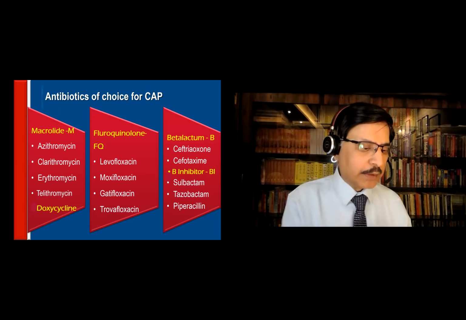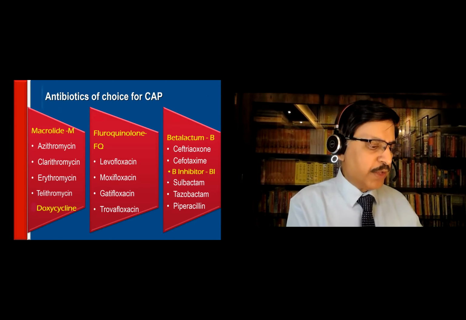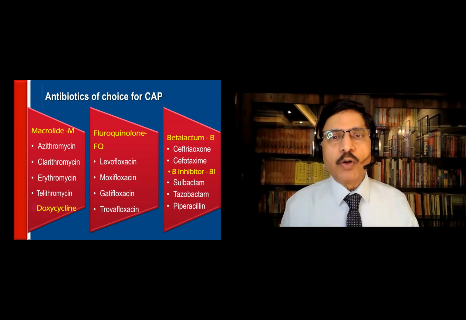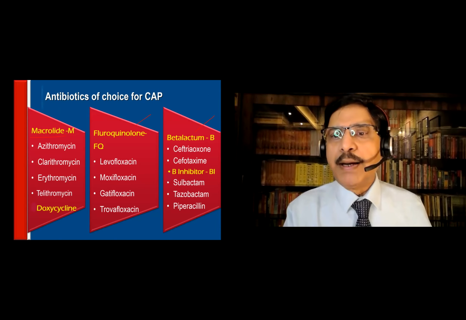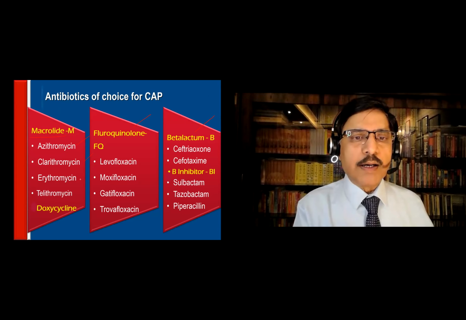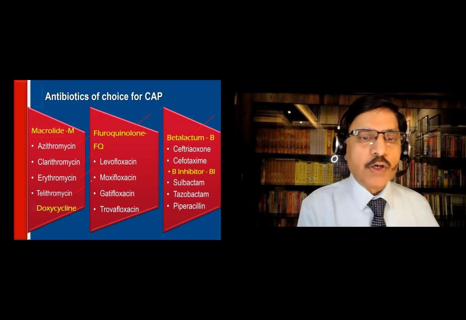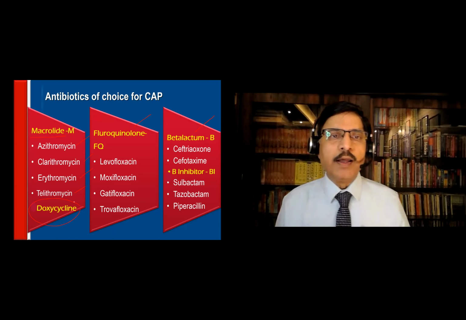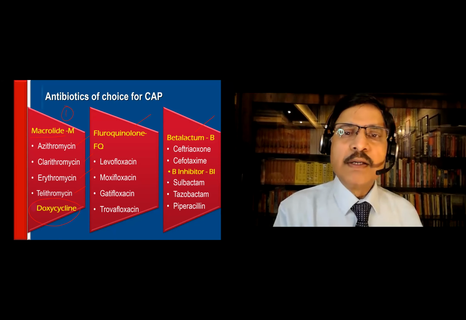Okay, now what are the drugs I choose? This is exactly very important for all of you. There are 3 groups of drugs: macrolides, fluoroquinolones, and beta-lactams. Macrolides are azithromycin, clarithromycin, erythromycin, and telithromycin. And of course, doxycycline is a different group of drug. It is not a macrolide. So this is the group 1 drugs.